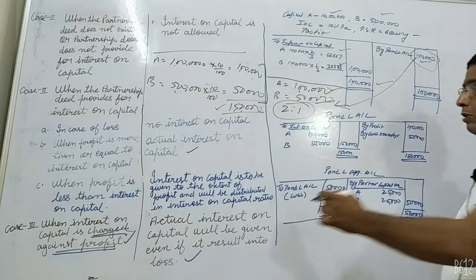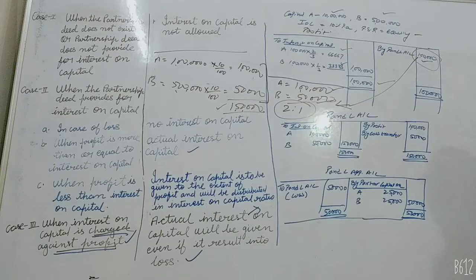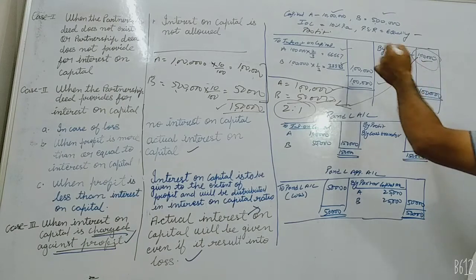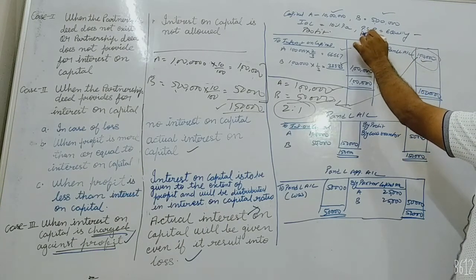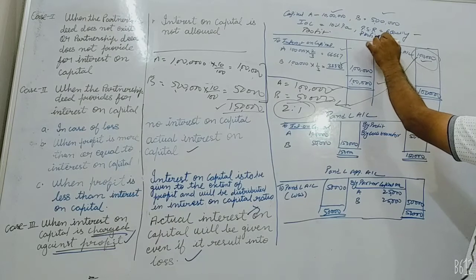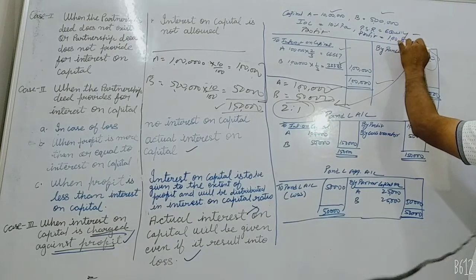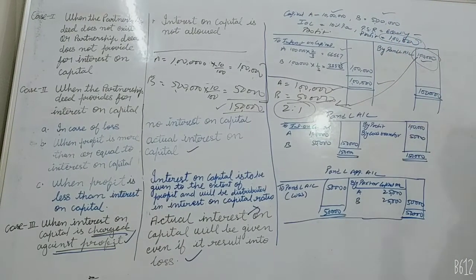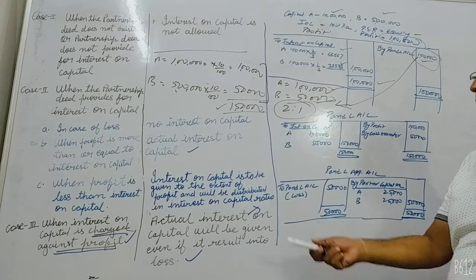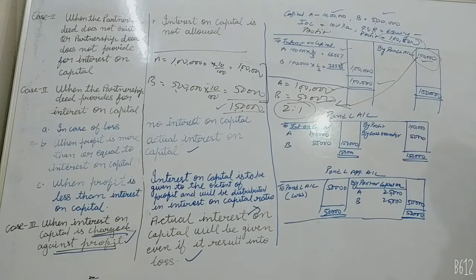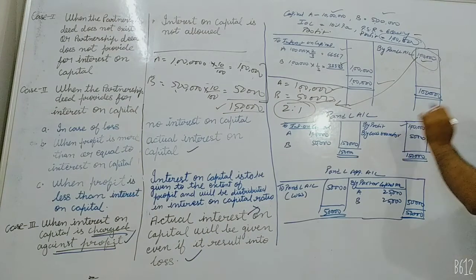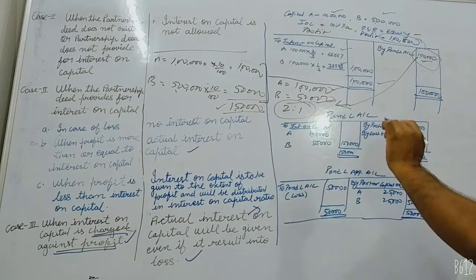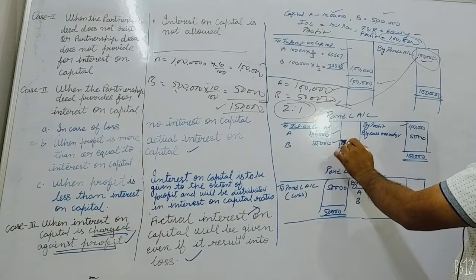So how to do this question? Let's take the same example. A's capital is 10 lakh, B's capital is 5 lakh, interest on capital is 10%, profit sharing ratio is equal, and the profit is 1 lakh rupees. Now, as it is charged against profit, we will prepare the profit and loss account. So by profit 1 lakh, then actual interest on capital will be given, 1 lakh and 50,000.